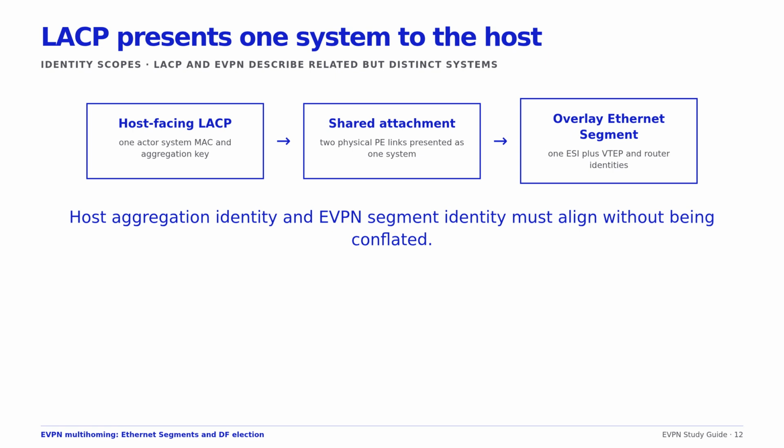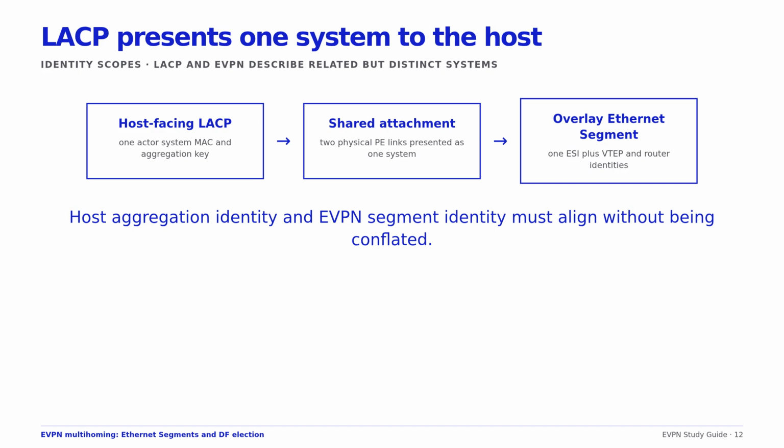In an all-active LACP attachment, both leaf switches must present a compatible actor system identity, so the host forms one bond rather than two unrelated aggregators. The LACP system, MAC, system priority, and key must align with the host's expectations. That identity is not the same thing as the ESI, although an implementation may derive one from it. It is also not the VTEP address, chassis MAC, Anycast gateway MAC, or evpn router's MAC.